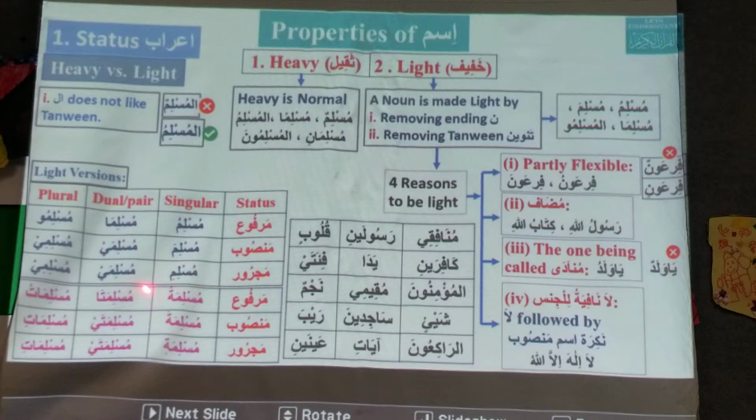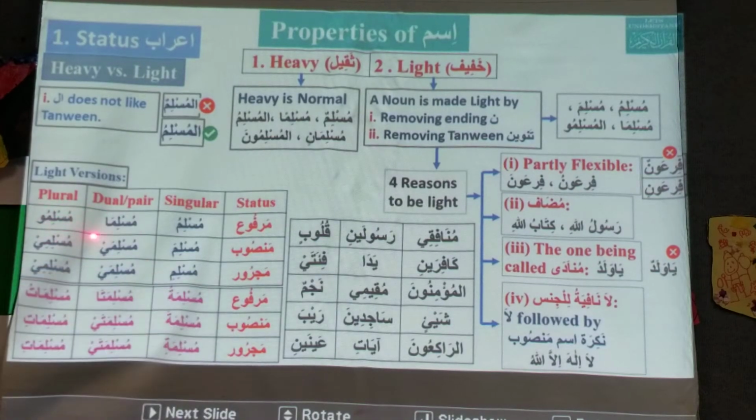We just remove the noon at the end. Here also Muslimai. Muslimai is mansoob or majroor, it cannot be both at the same time. An ism can have one status at a time: either marfu or mansoob or majroor.